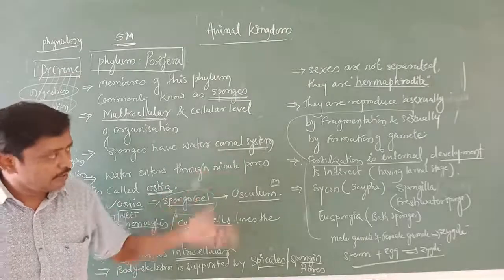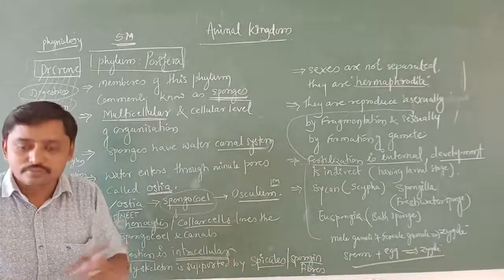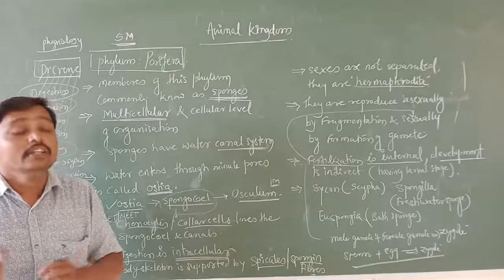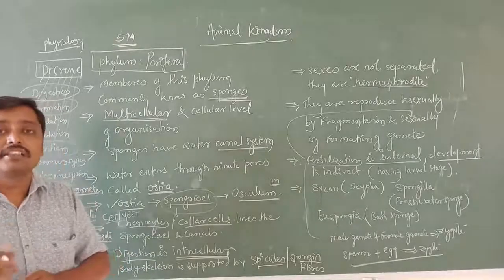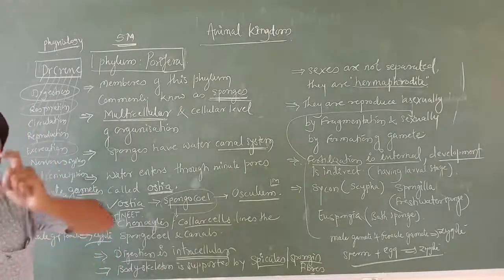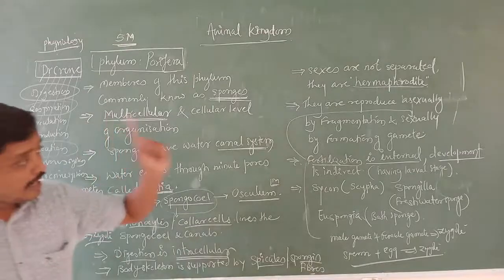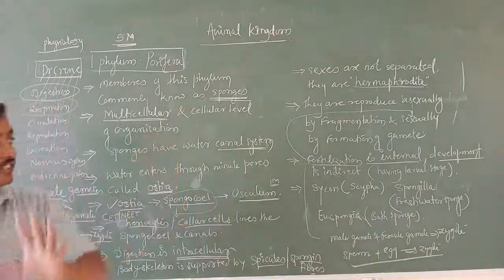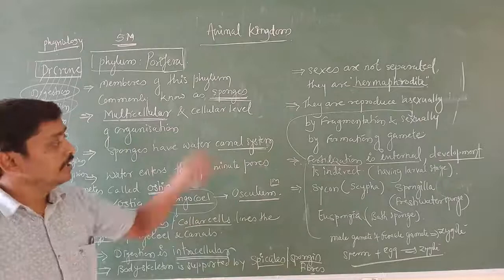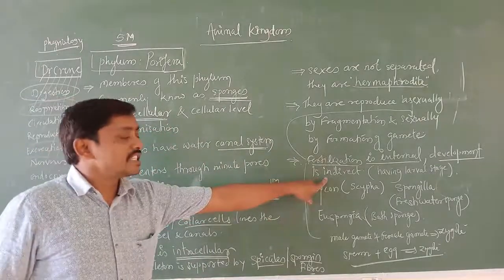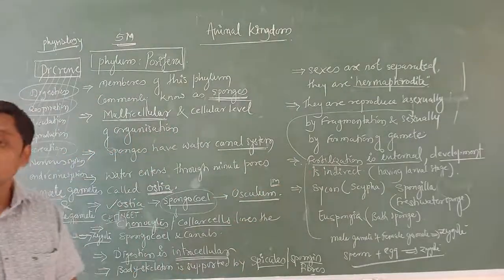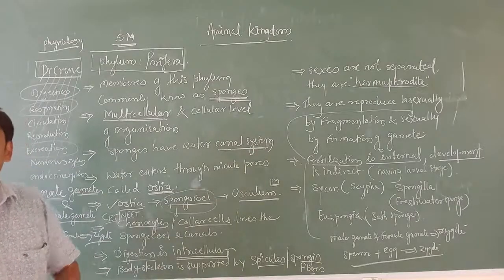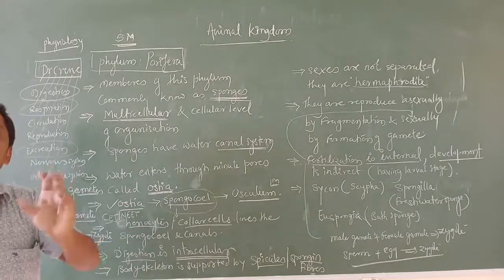But here, in lower organisms, we are not going to get those organs and all. But what is the purpose of saying this? Development happens in this way. If there is a larval stage present during the development, that type of development is called an indirect development.